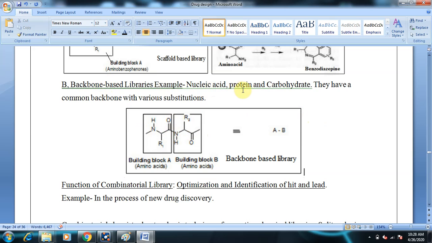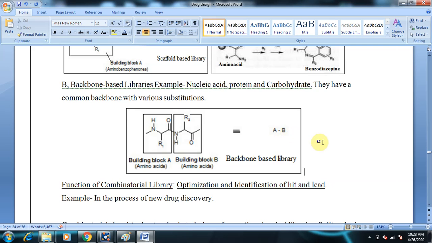Example: nucleic acids, proteins and carbohydrates. Carbohydrates have the same backbone, proteins have the same backbone, nucleic acid structures have the same backbone. So they have a common backbone with various substituents. See here, you are varying only the R group, but the backbone remains the same. So building block A amino acid and building block B different amino acid combine to give backbone based library AB.